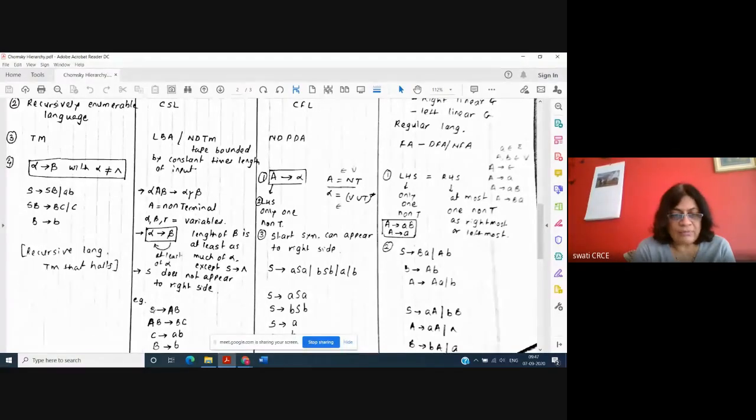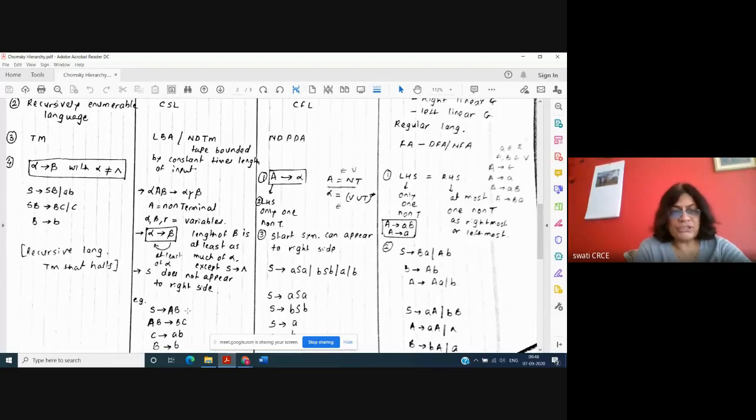So here I can have a rule such as S generates capital AB, AB generates capital BC. Here there is no terminal symbol. Or capital C generates small ab, or capital B generates b. So there is no restriction. Right hand side is a combination of variables and terminals. Left hand side can be more than one variable.